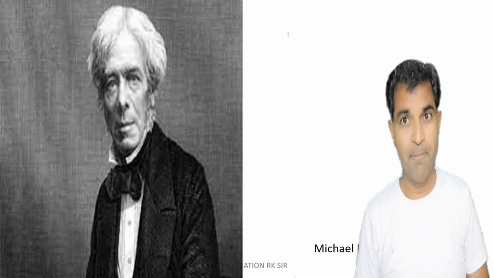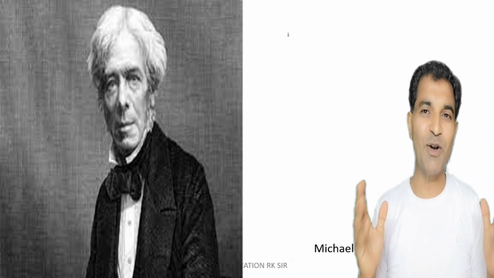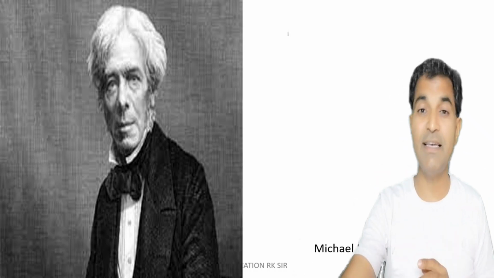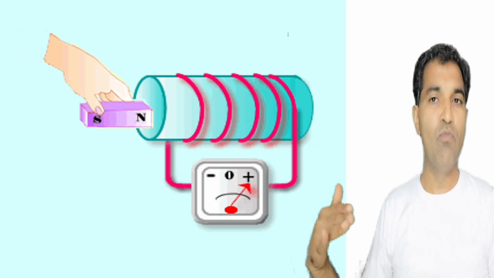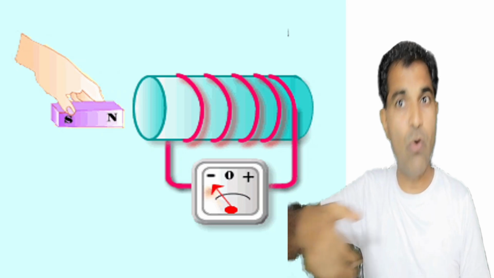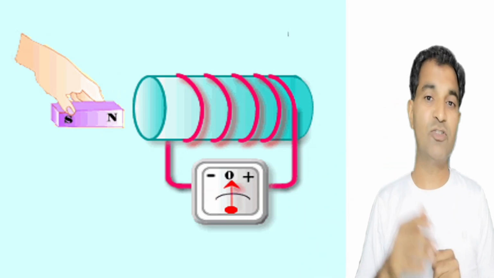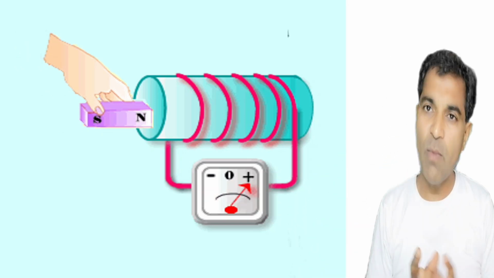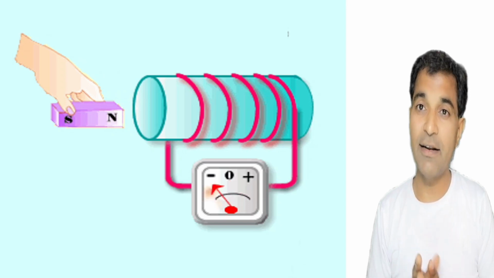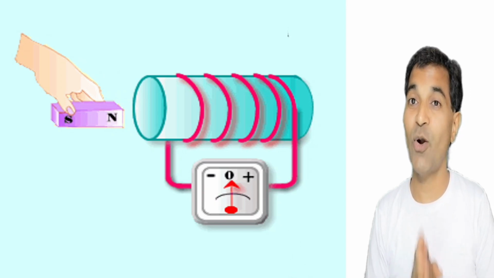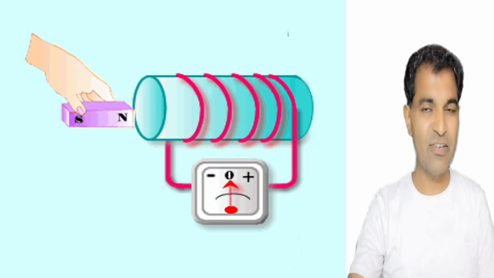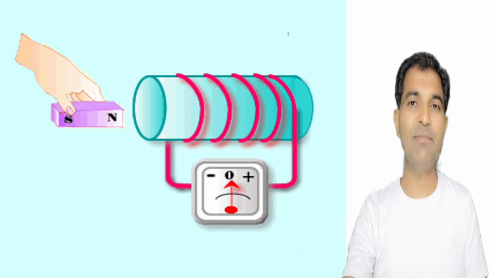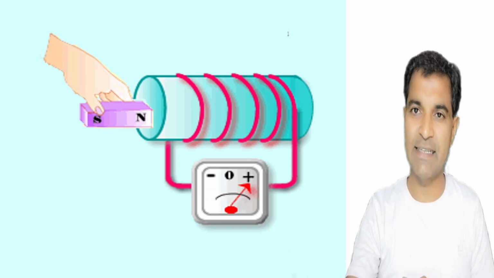And this gentleman, Michael Faraday, the father of electricity, what did he say? He said that whenever we move a magnet towards or away from a coil, a current is induced in that coil. So this definitely establishes a relationship that magnetism also interacts with electricity.